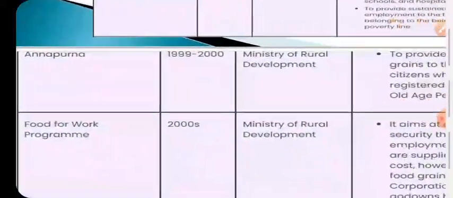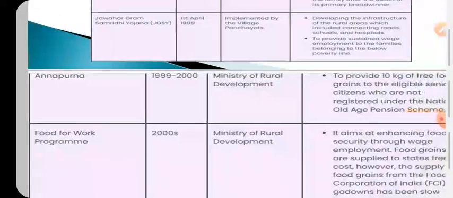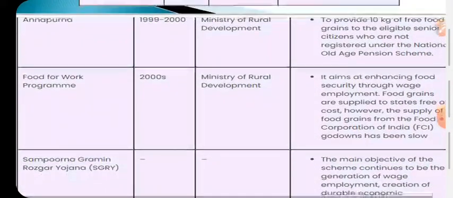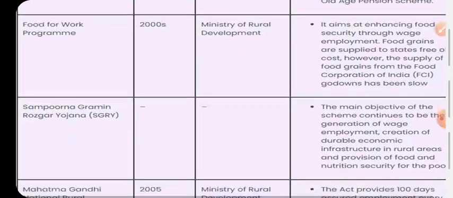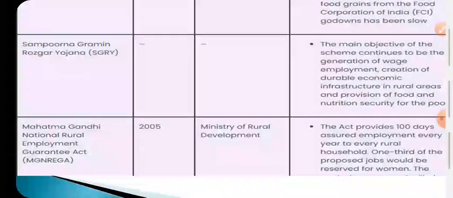I suggest everybody be very careful with these years and the names of these schemes. Then come to Annapurna 1999, Food for Work program in the 2000s, Sampurna Gramin Rozgar Yojana, Mahatma Gandhi National Rural Employment Guarantee Act, that is MGNREGA, 2005.